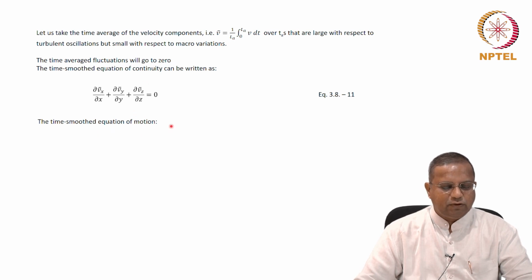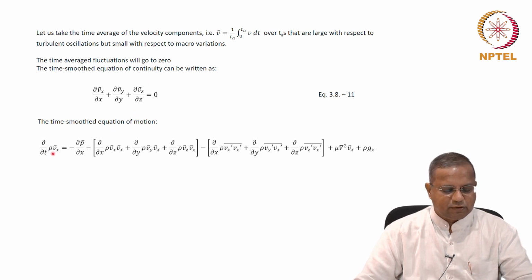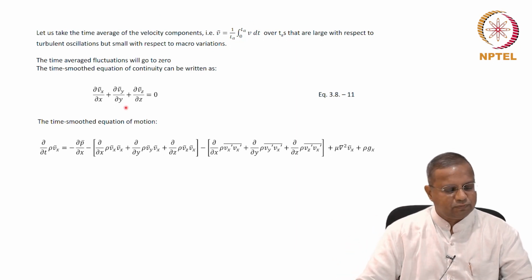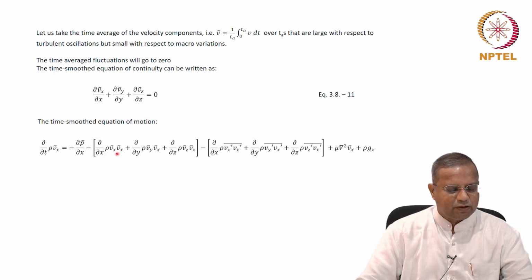The time smoothed equation of motion will turn out to be something like this because of the time smoothing of the fluctuating components going to 0. So we get dou t of rho Vx bar equals minus dou p bar by dou x, minus the product terms here, rho Vx bar and so on, minus dou x of these terms will come in.